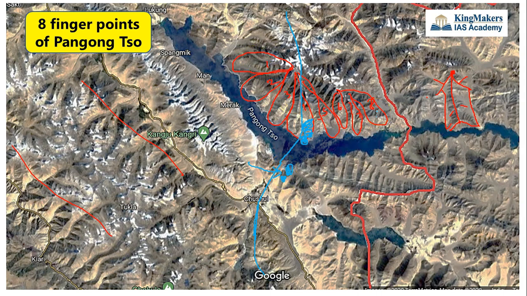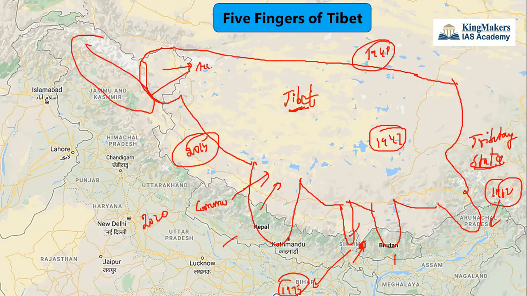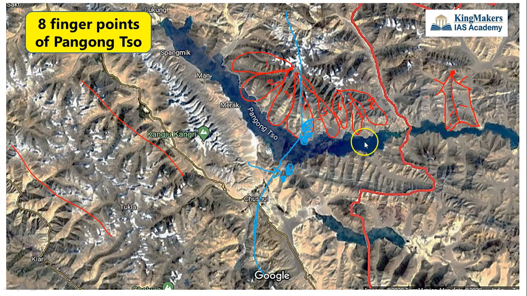So now you have to clearly understand. Okay, what you have to understand? The 5 fingers of Tibet is a different concept, which is a policy given by Mao Zedong unofficially. And the 8 finger points is actually a geographical territory. It is a set of 8 ridges located north of the Pangong Lake. Okay, 5 and 8, you should know the differences. You should not get confused because they can confuse you in the preliminary exam. Okay, 5 fingers and 8 fingers. They can say that 8 fingers is related to the policy given by Mao Zedong. So likewise they can confuse. So that's why I am explaining the difference between these 2 concepts.